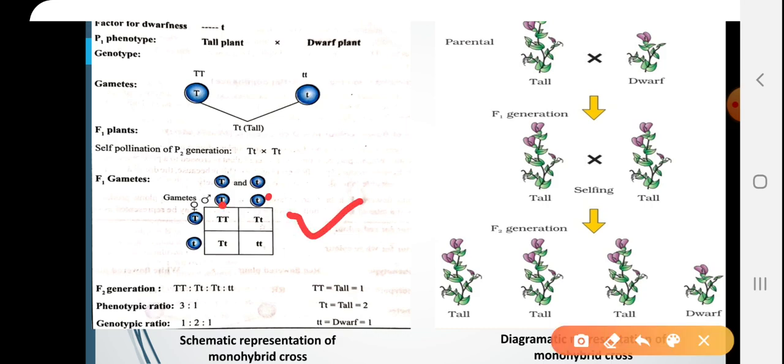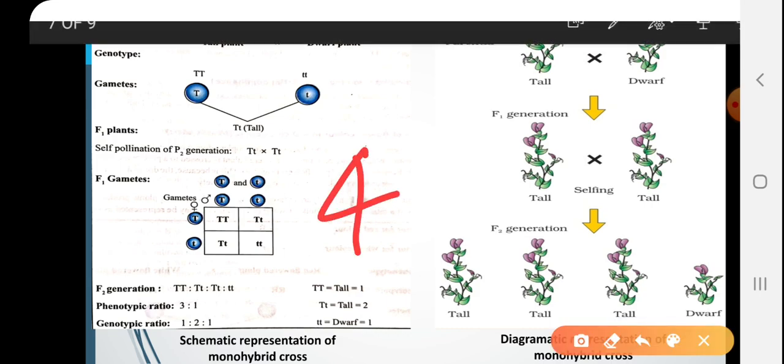So, here capital T small t, capital T small t, but these two are the F1 generation plants, and it will have 4 possibilities: capital T capital T, capital T small t, capital T small t and small t small t. So, out of the 4 offsprings, 3 of them are tall and 1 is dwarf. So, out of the 3 tall plants, 1 is homozygous, other 2 are heterozygous. So, heterozygous means what? They will contain capital T small t, and homozygous will contain capital T capital T, and one plant is dwarf plant, and that is homozygous.